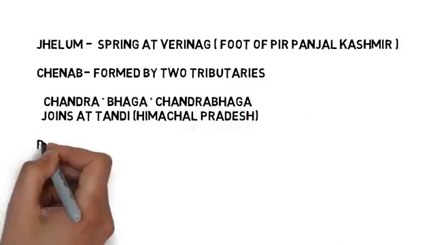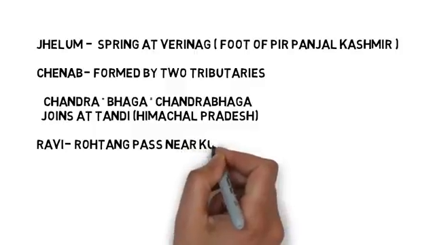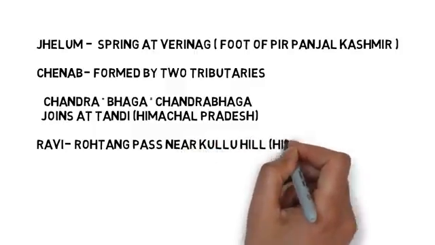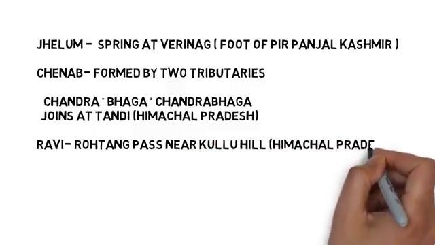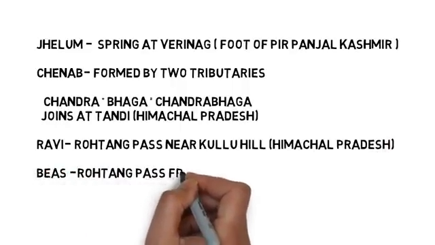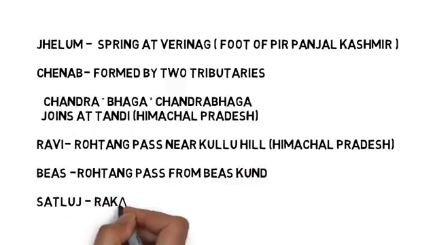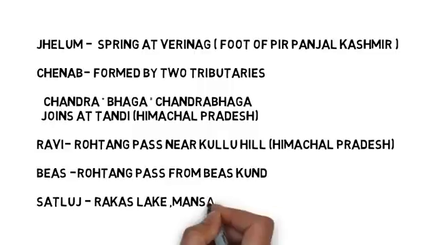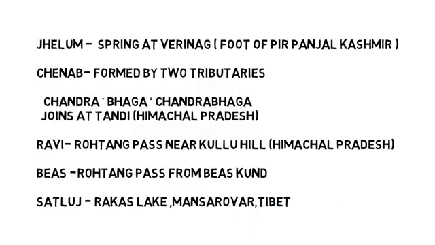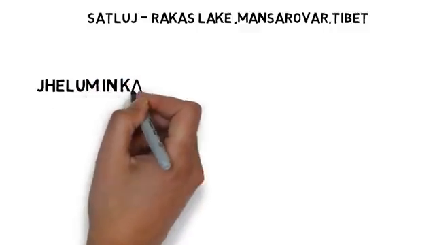So to remember the origin of these rivers, you have to recall that Jhelum originates in Kashmir, while Chenab is made of two tributaries joining in Himachal Pradesh, while Ravi and Beas both originate from near the Rohtang Pass and both are in Himachal Pradesh.